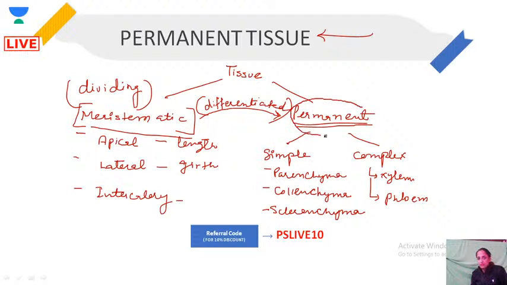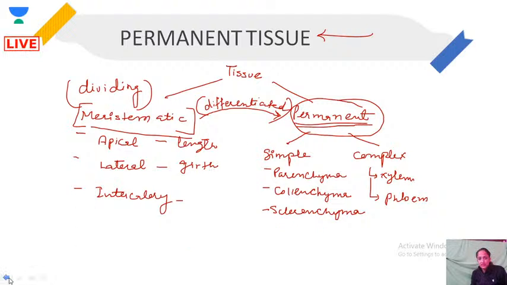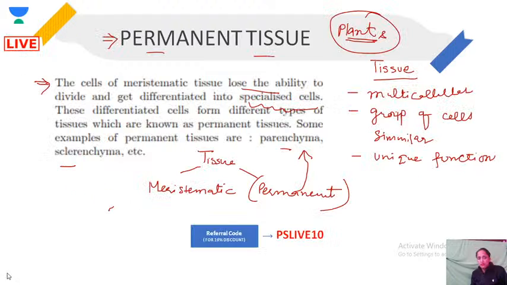Right, so this is all in all the whole thing about the tissue, and this is what we have, permanent tissue. And I have explained in my previous slide what is permanent tissue. The cells lose the ability to divide and they get differentiated. This is the important term that you need to explain.